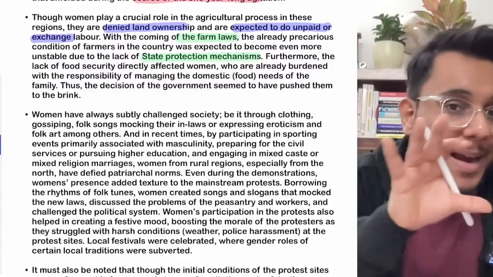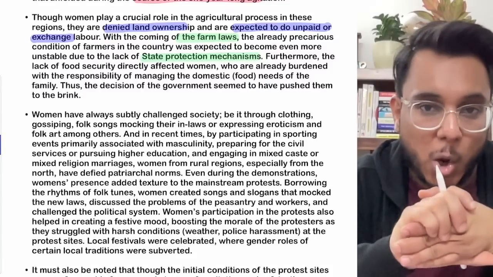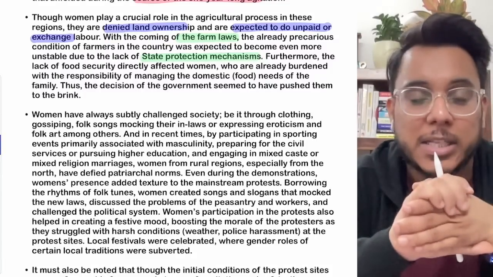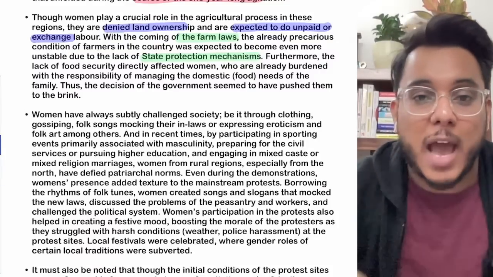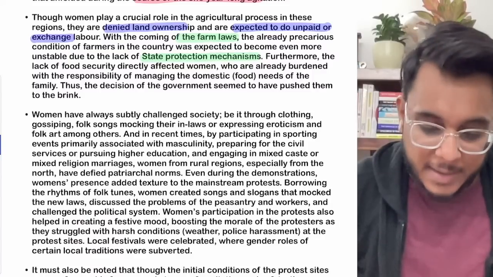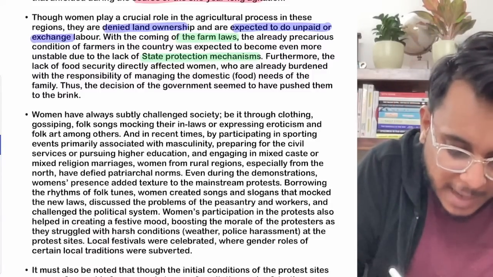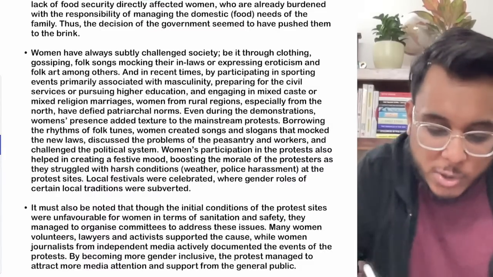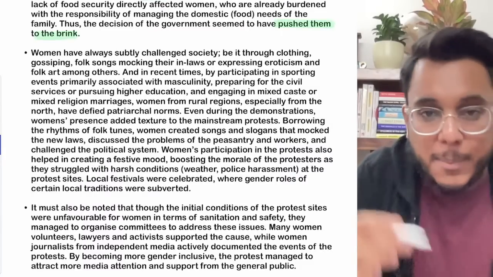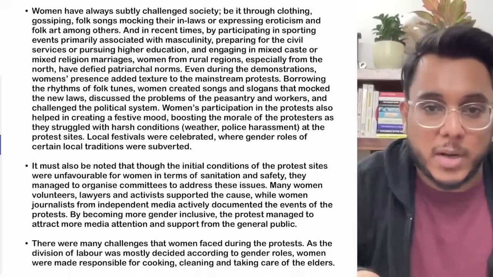Now it might impact the farmer community a lot, it might impact agriculture a lot, and as women are directly involved in agriculture, women would have been impacted a lot more. Is it clear? If there had been any issue, it would have burdened the women a lot. So therefore women actively came and participated in this particular protest.